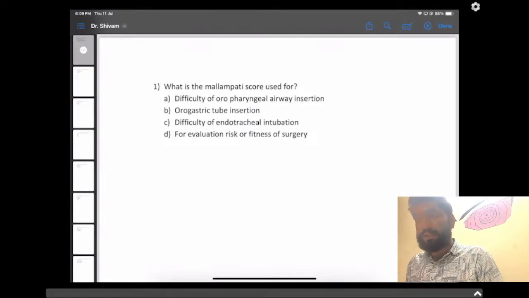We will discuss some of the topics or some of the questions which came in this exam, and I hope everyone had a good exam this time. And for sure this time the passing percentage will be high as compared to the previous batches.